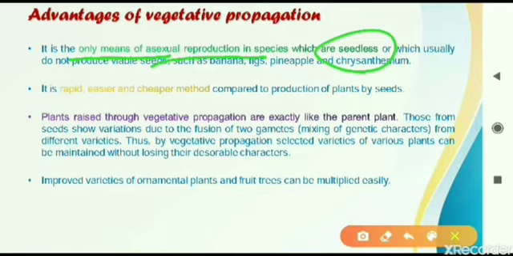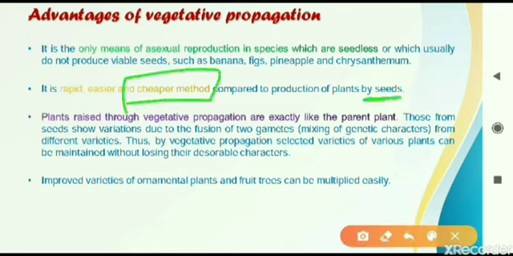The second point is it is a cheaper method compared to growing plants using seeds. Seeds, when we put them in the soil and cultivate them, need more care compared to small plantlets. If a plant can grow from a small plantlet, that is better. If we are taking seeds, then we have to take more care of them, otherwise they cannot germinate. So that is an easier and cheaper method compared to using seeds.